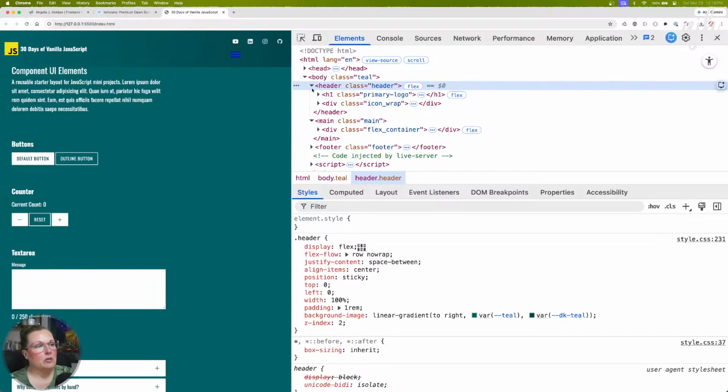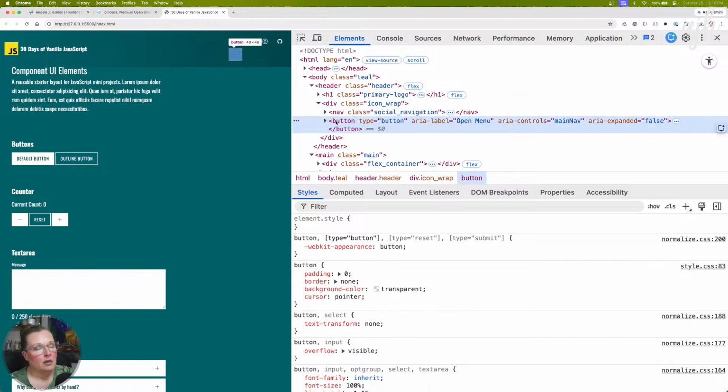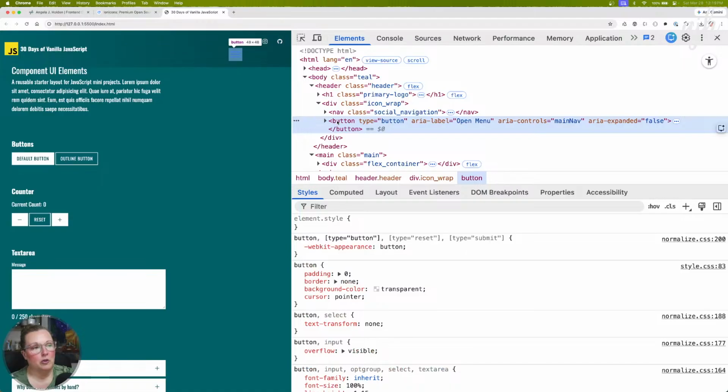I mean, it still kind of broke the layout, but that's fine. So here's our icon wrap. I think this is display block, which is why this is getting pushed to the second line.